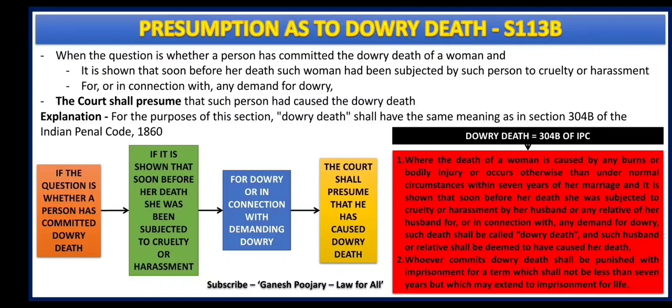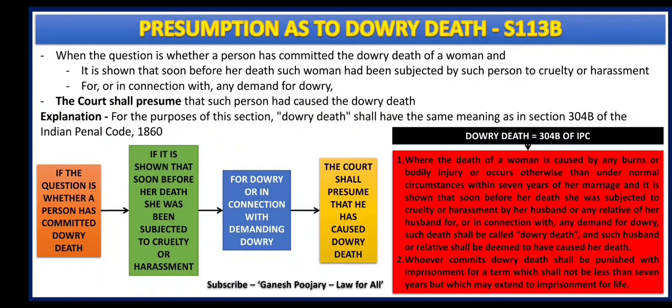That is very clearly mentioned under the explanation of section 113B, which says dowry death shall have the same meaning as in section 304B of the Indian Penal Code. And under that particular section, it is very clearly covered that where the death of a woman is caused by any burns or bodily injury or occurs otherwise than under normal circumstances within 7 years of her marriage, and it